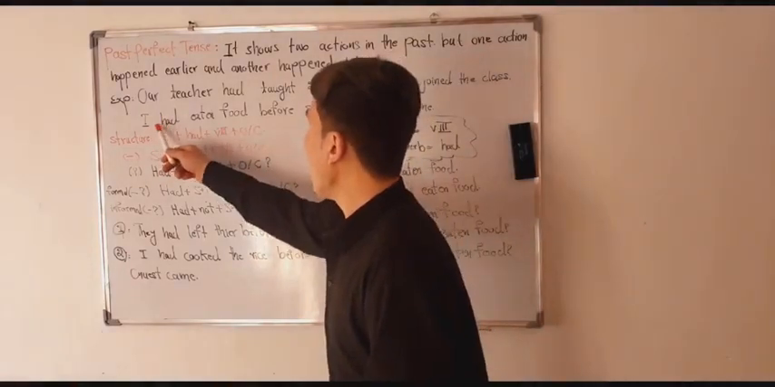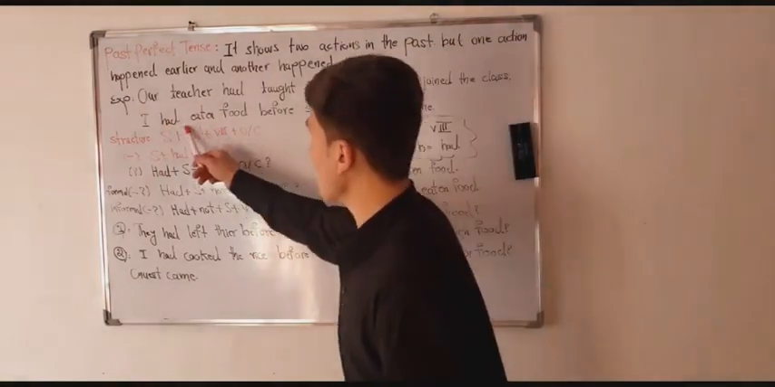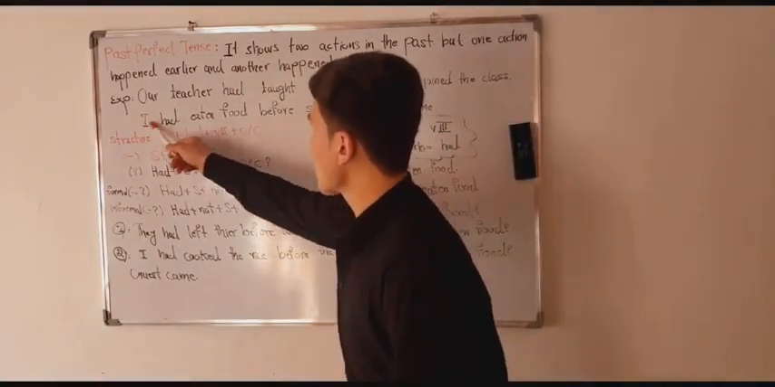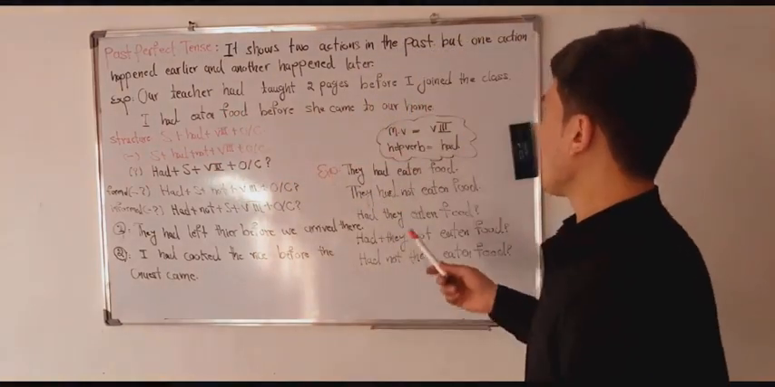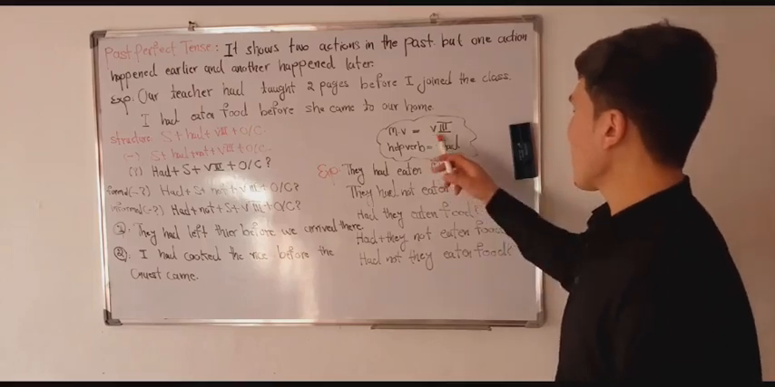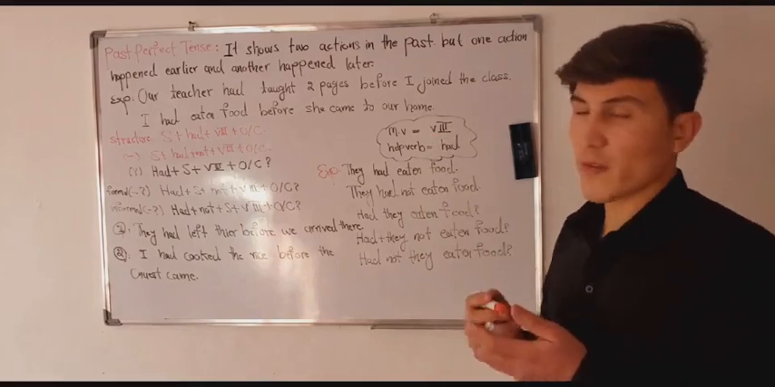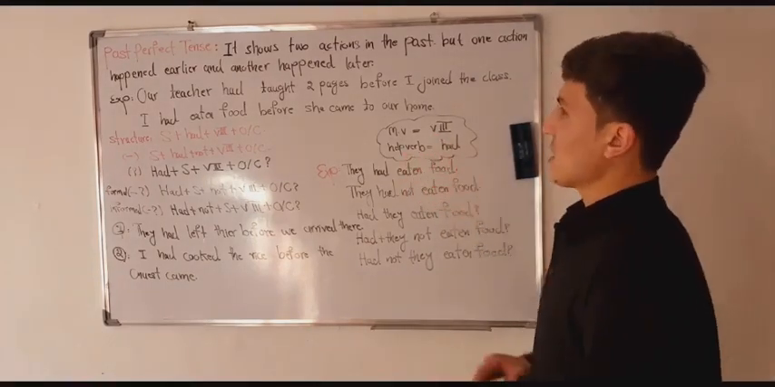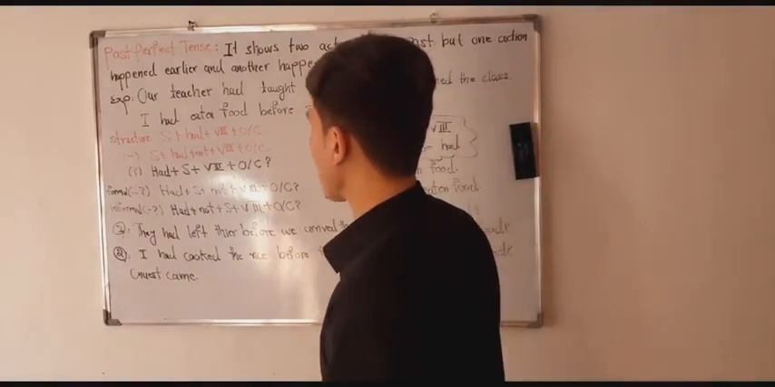Another example: I had eaten food before she came to our home. This is past perfect tense, and this is simple past tense. This tense shows the earlier action, and this tense shows the later action. The main verb for past perfect tense is the third form of the verb, because it is a perfect tense, and for all perfect tenses we use the third form of the verb. The helping verb is had. The structure, or how we can form sentences, is like this.